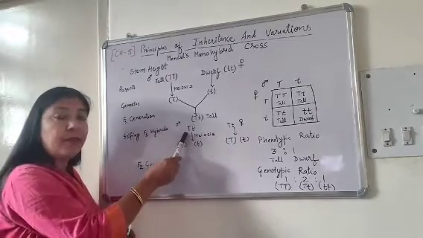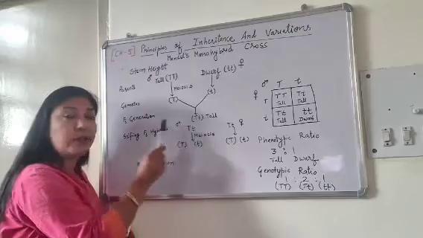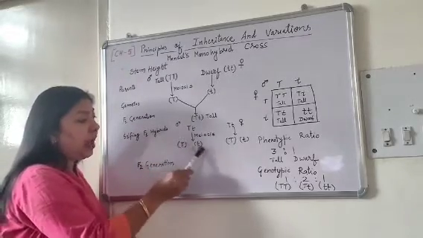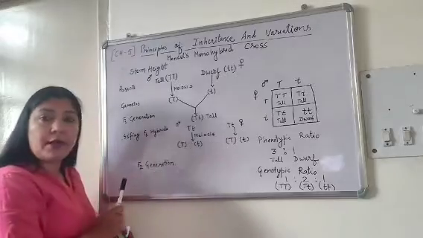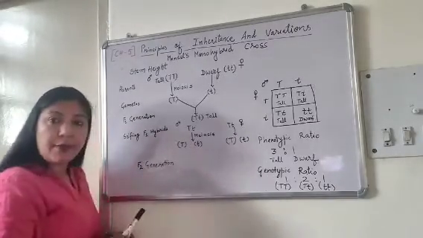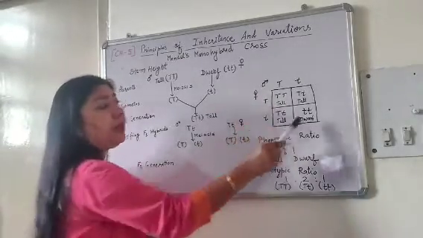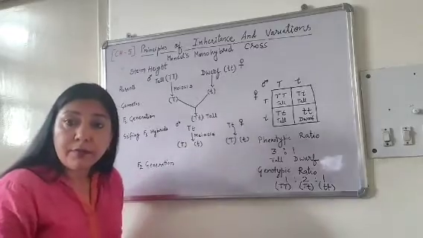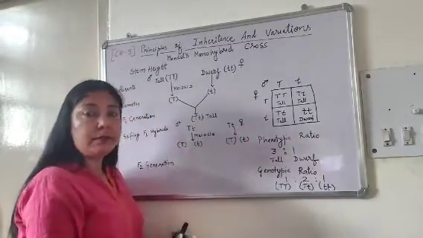So this time the tall is heterozygous, capital T, small t. So the gametes will be of two types, capital T type and small t. Here also he will get two types of gametes. And when these gametes are crossed by this Punnett square method, he got this type of ratio.